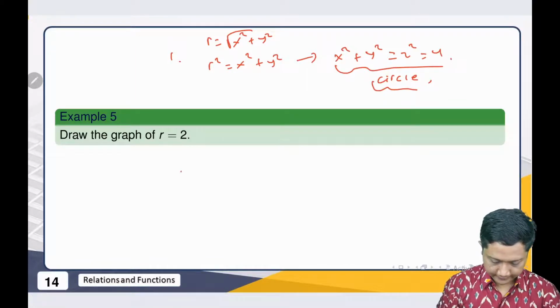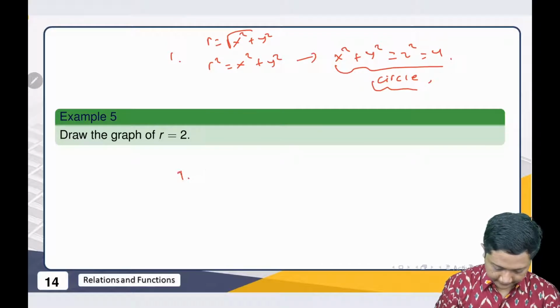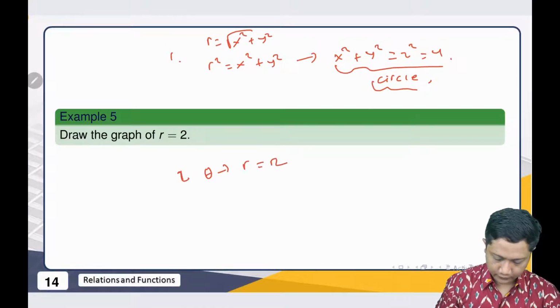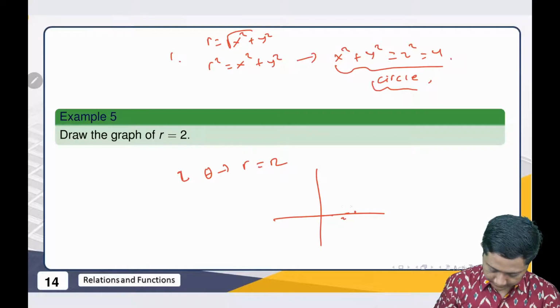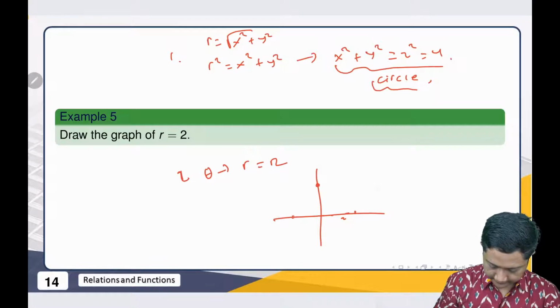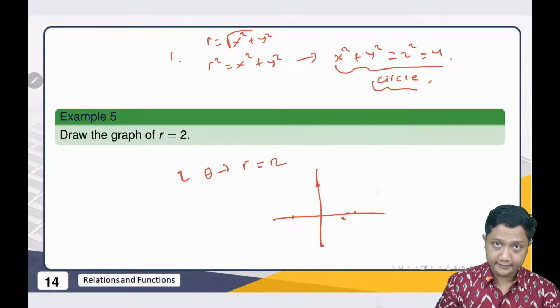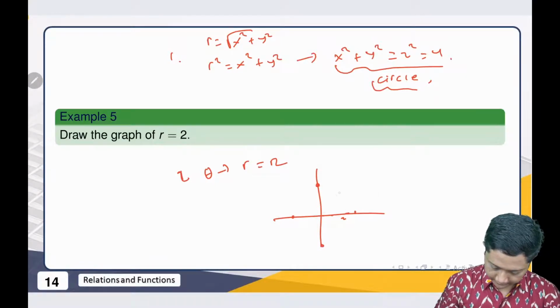Or if not, we can list the points. So for example, we have theta, and we have r is equal to 2. Then if we draw it, when theta is equal to 0, this one is 2, and theta is 90 degrees, then here this one is 180, this one is 360, and whatever theta is, we always have 2, right?